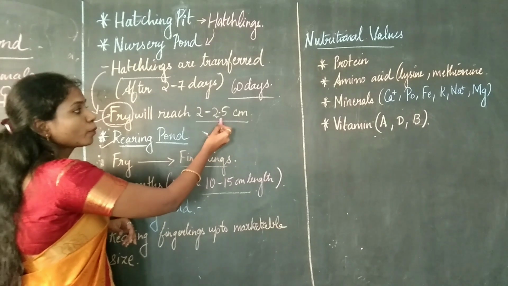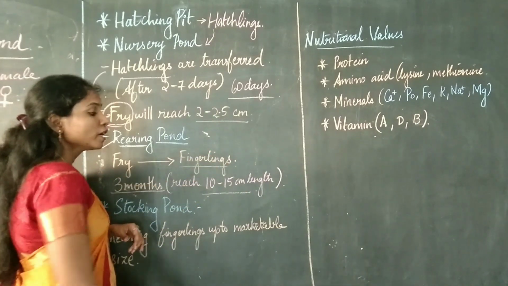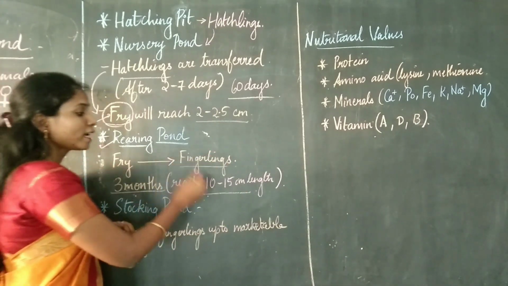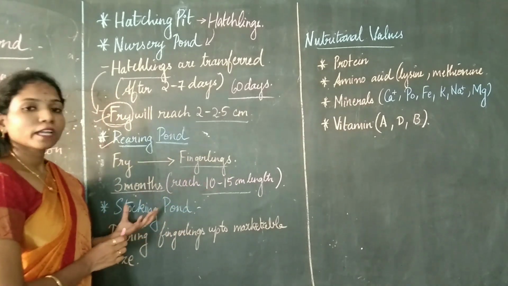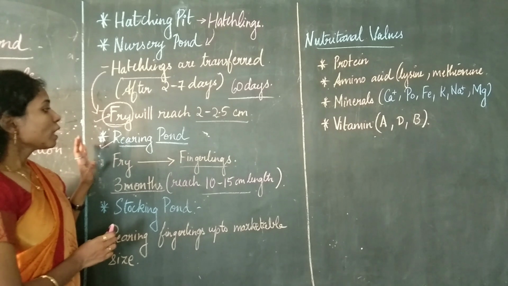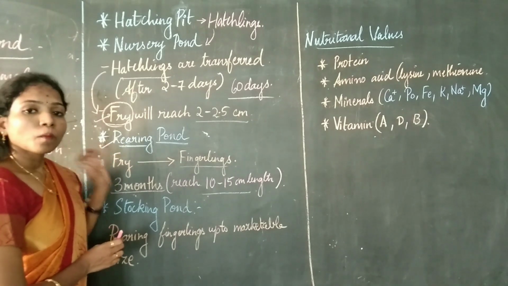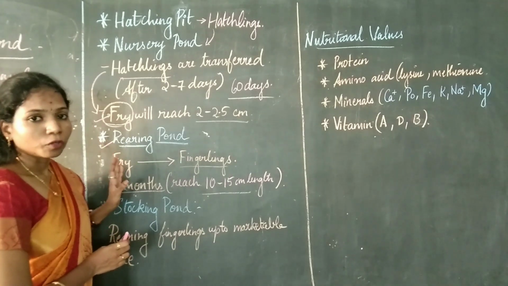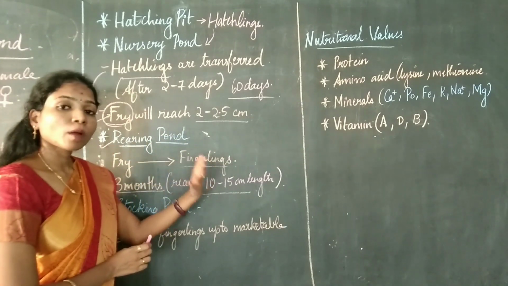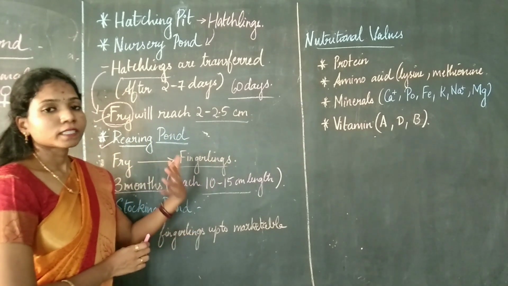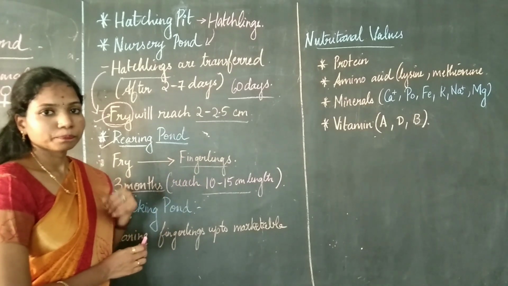Okay, so from 2 to 2.5 centimeters, in the rearing pond it has to reach a size of 10 to 15 centimeters. So for that it will take a longer duration, right? So the fish will be spending more time in the rearing pond only. In the rearing pond, the fish is going to be growing for about 3 months to attain a size of 10 to 15 centimeters.